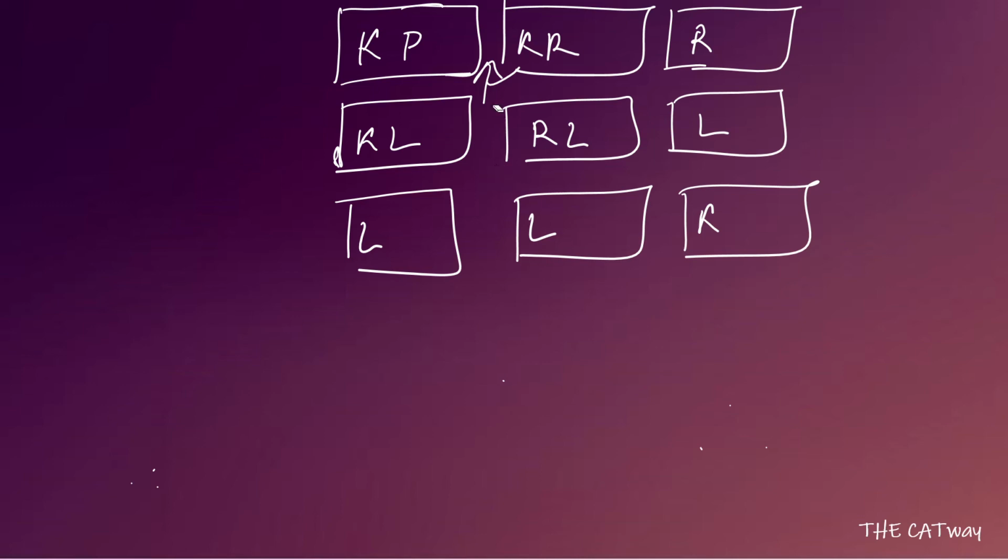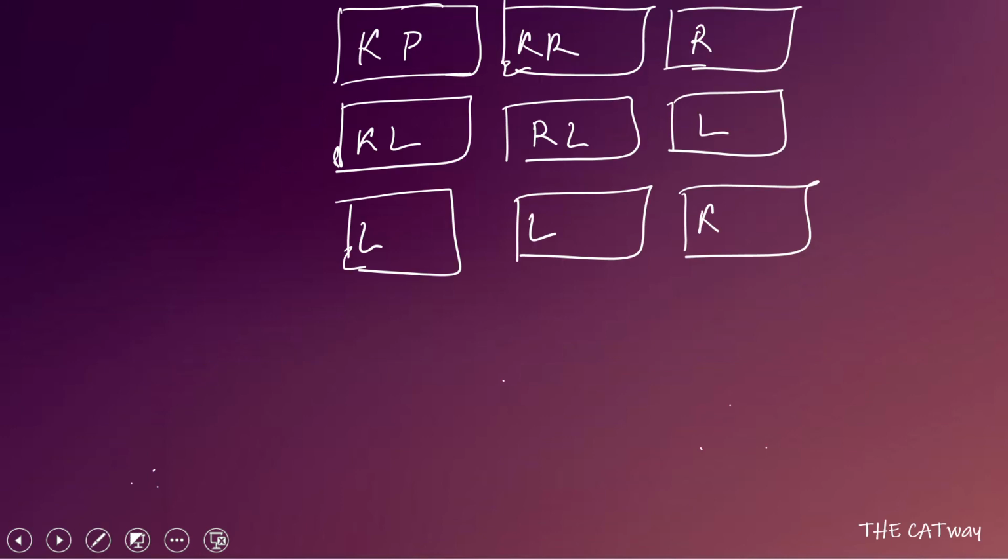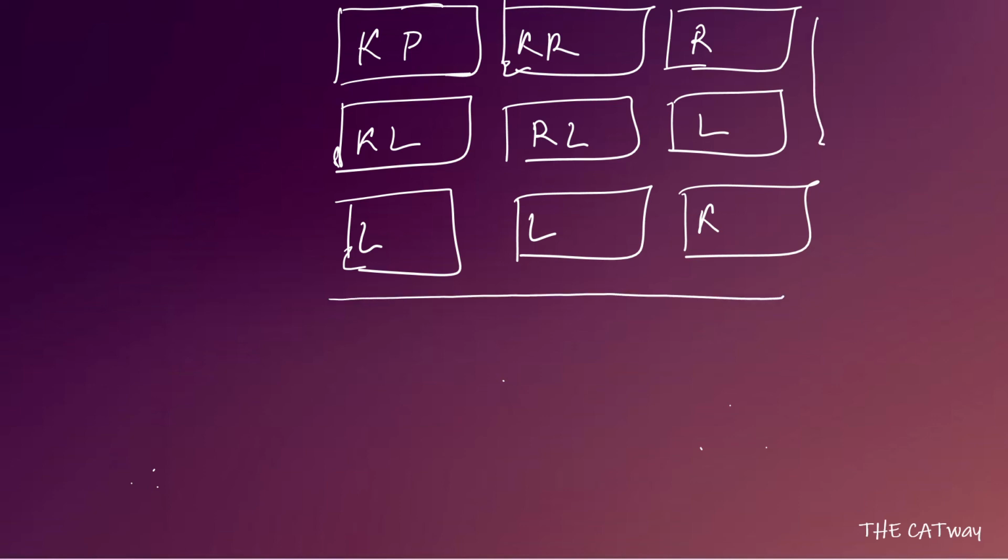Acha, now it is saying that there has to be only at max 20 liters of water. Okay, so 20 liters means there has to be only one person who has filled the container. So we do not need to worry about 7, 8, 9 and 3 and 6. We only need to worry about these four, because only in these four there are 40 liters of water. So what we can say is, because we know that containers are affected in right, left and downward.